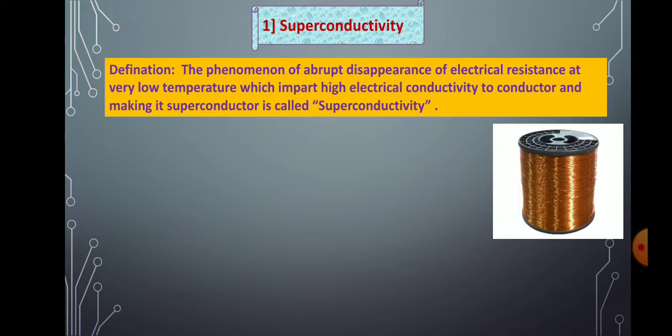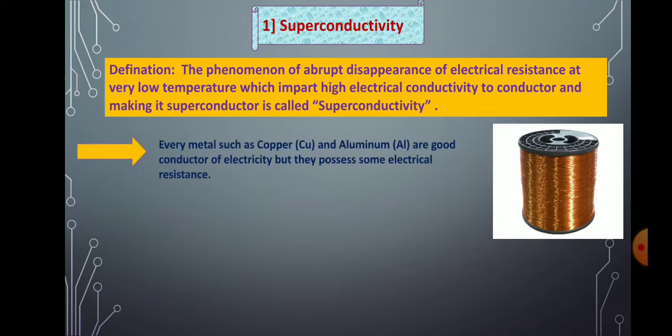Now students, you see this picture, I think all of you know this, it is a copper wire. Every metal such as copper and aluminum is a good conductor of electricity, but they possess some electrical resistance. As you know, copper, aluminum and so many metals carry electricity, so we call them good conductors. But after some time they break down due to overheating.